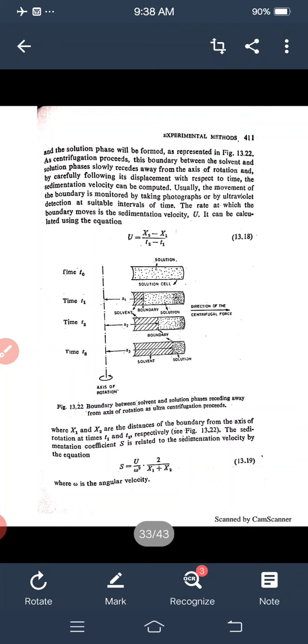Usually, the movement of the boundary is monitored by taking photographs or by ultraviolet detection at suitable intervals of time. The rate at which the boundary moves is the sedimentation velocity u. It can be calculated using the equation.